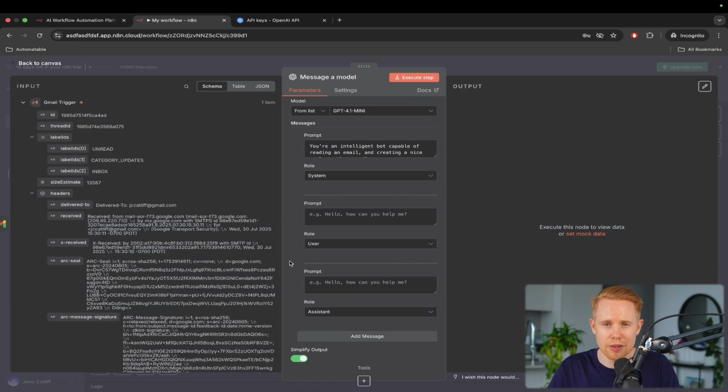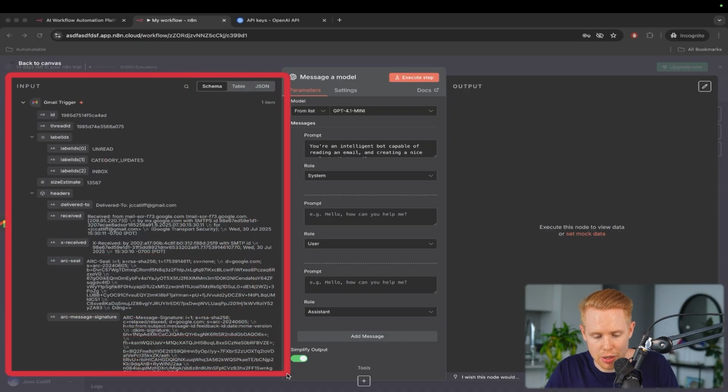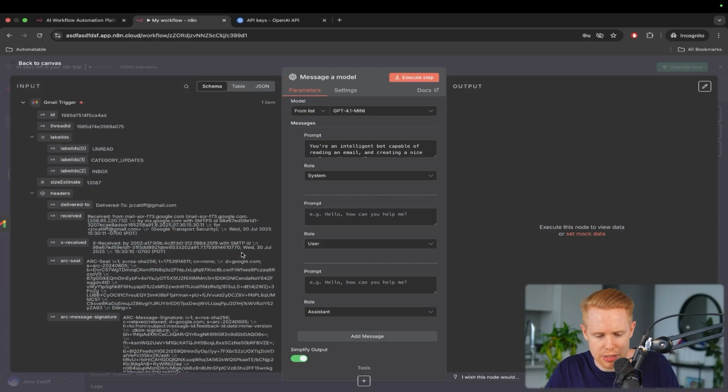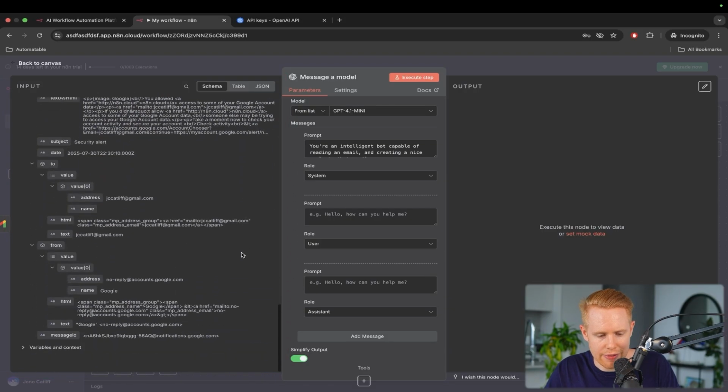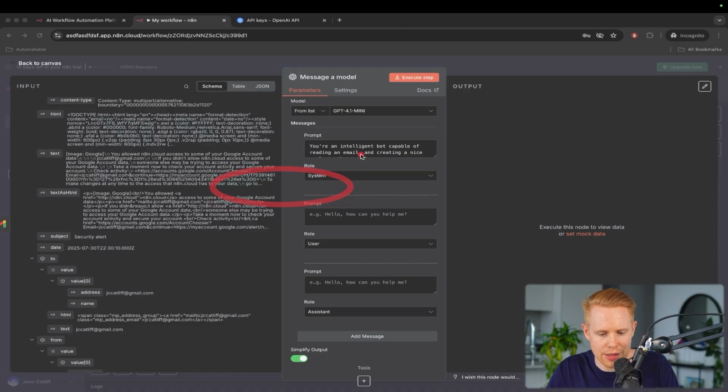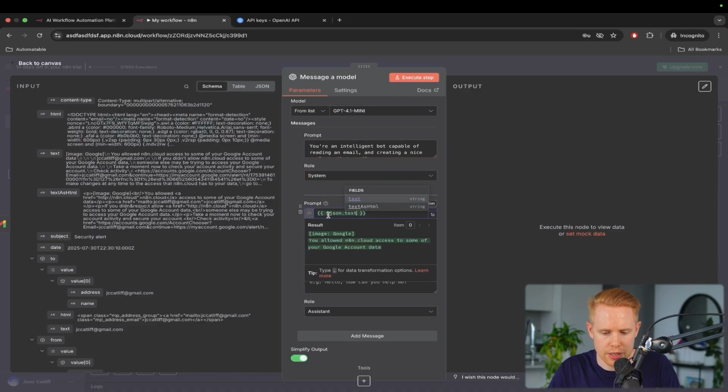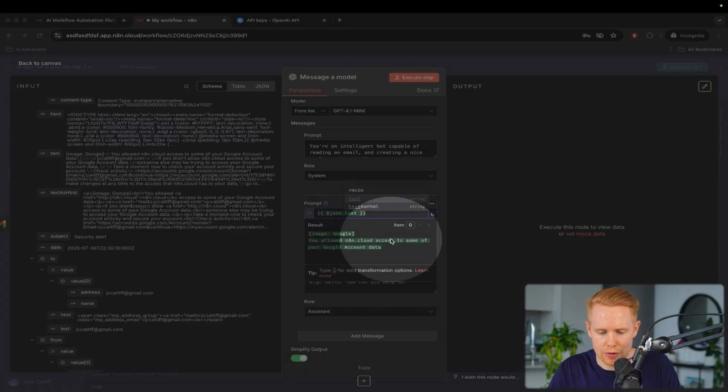Mapping variables is just a fancy way of saying that we have access to all these past modules here. In the Gmail module specifically, if we scroll down, we have access to the text of that particular email that we received. What mapping does is let us drag this text. I'm literally holding the text down and dragging it right into the prompt here. Now we can see that the email we received is in the prompt, and we can see all of the text of that email.